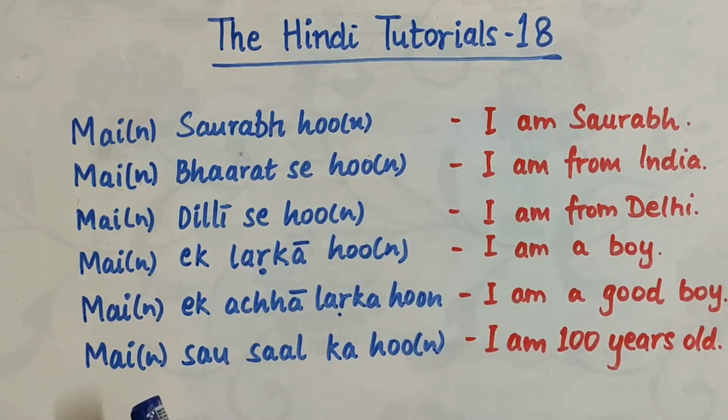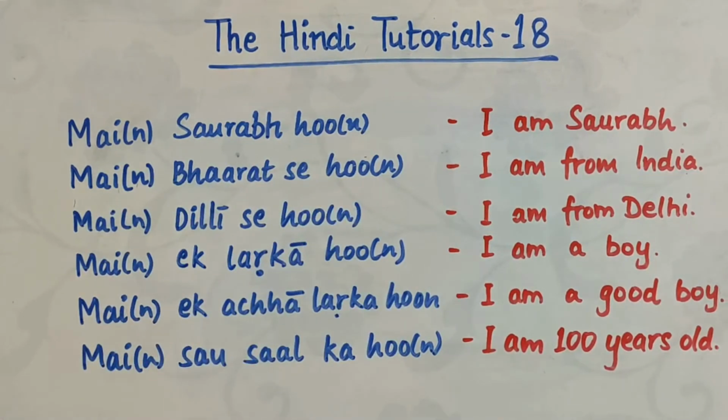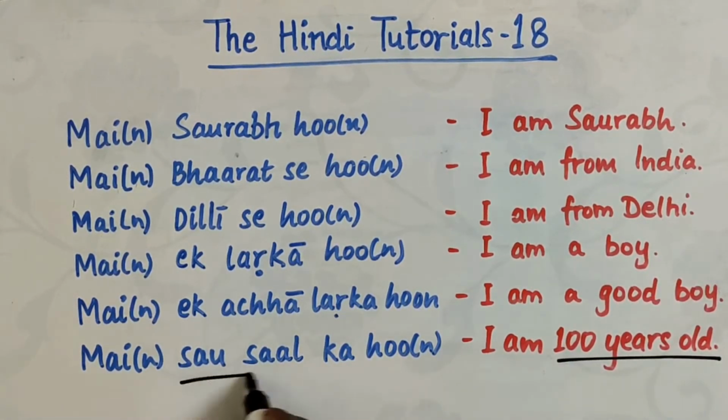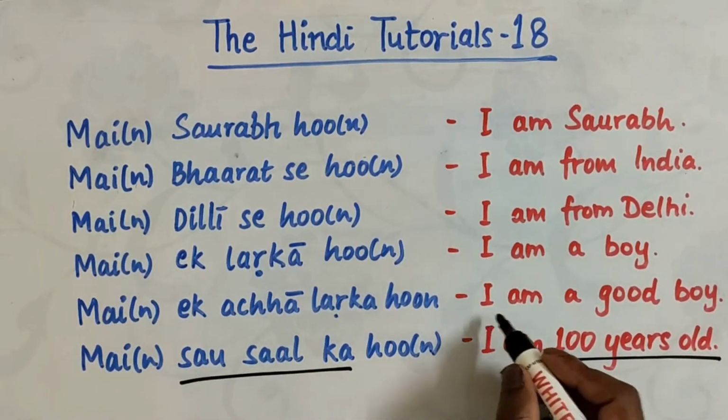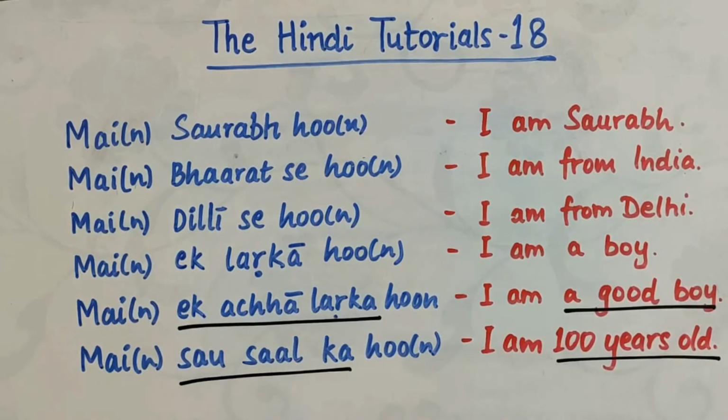And on the left side, the common thing is मैं हूँ. I think now it is very much clear how to write I am in Hindi. I am, मैं हूँ. I am dash, मैं dash हूँ. ठीक है?